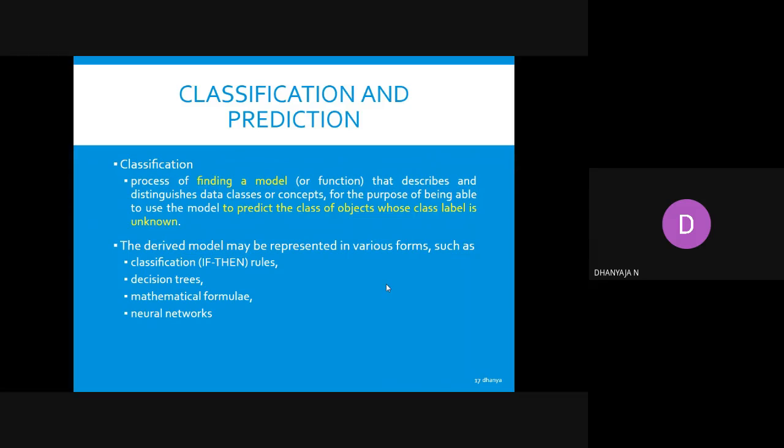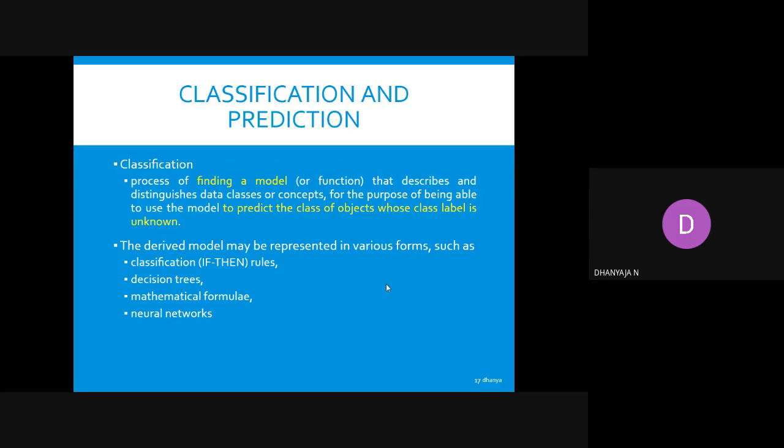So the process of finding a model or a function that describes or distinguishes data classes or concepts will help you to give a class label which was unknown to us before. That is known as classification. The derived model may be represented in various forms such as classification rules, decision trees, mathematical formulas, and neural networks.